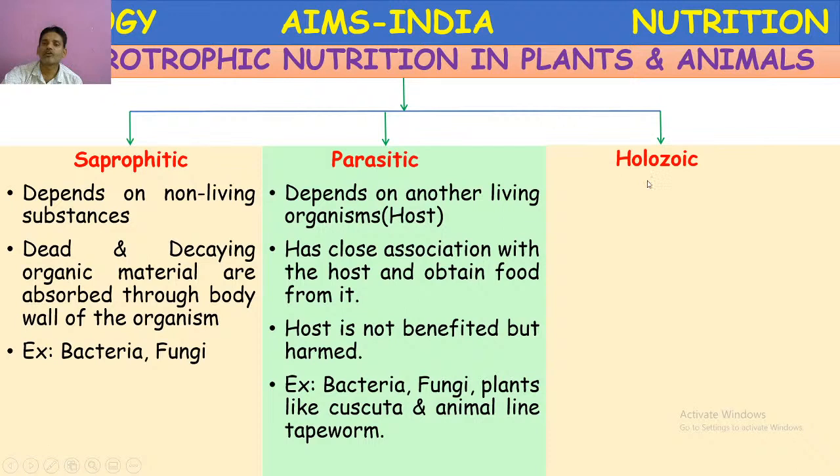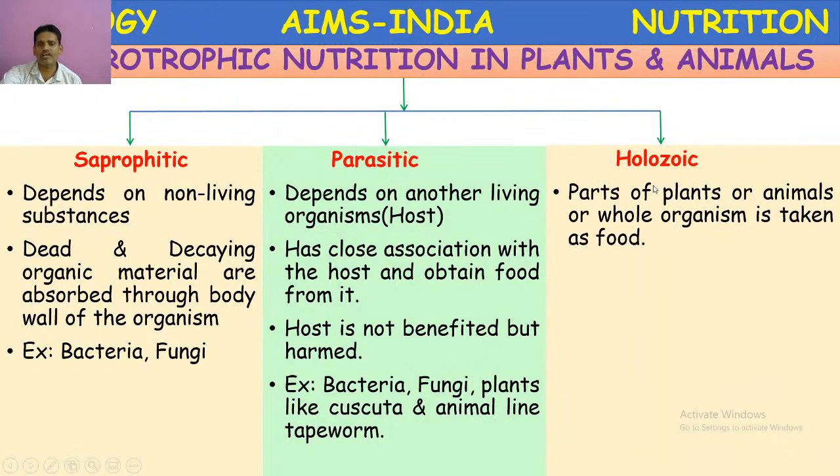Next, holozoic nutrition. Holozoic nutrition is a type of nutrition in which the organism feeds on the parts of plants or animals, or the whole organism is taken as food. Or we can define holozoic nutrition as the nutrition in which the animal feeds on solid food particles.